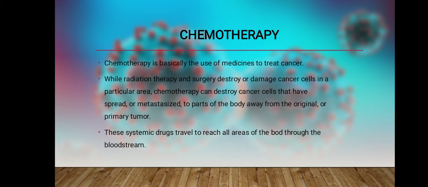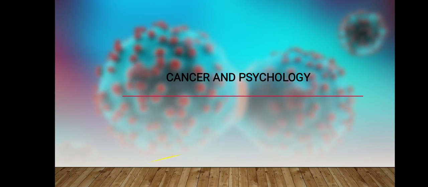Then we have chemotherapy. Chemotherapy is basically the use of medicines to treat cancer, while radiation therapy and surgery destroy or damage cancer cells in a particular area. The doctors basically use radiation or ultraviolet radiation to remove dead cancerous cells in the body.